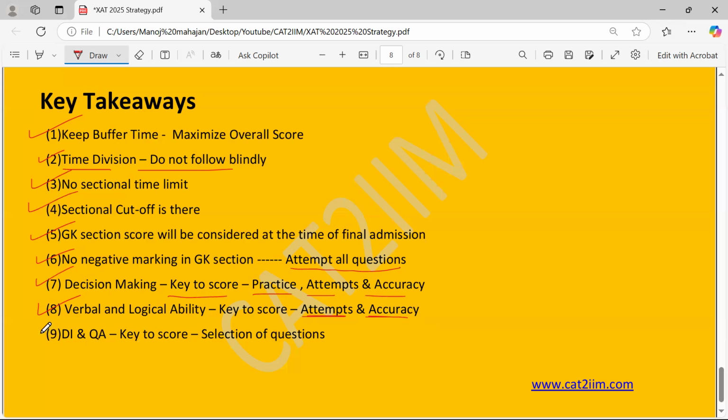And when you come to the DA and QA, my favorite section for the XAT, the key to score is selection of questions. You have to be very selective while looking at the DA and the QA because they come up with a few questions which are doable, and certain questions are really very difficult, which you won't be able to do even in the buffer time if you spend it over here. So make sure that selection becomes very critical. And you have seen that at a score of just 27, Shubham Goyal was able to get a call from XLRI and he converted also, XLRI Delhi.